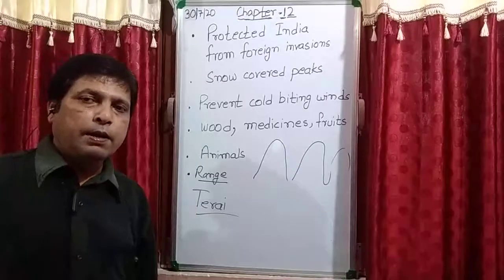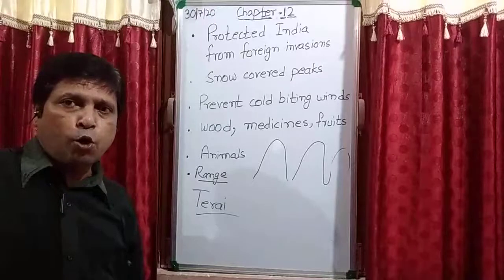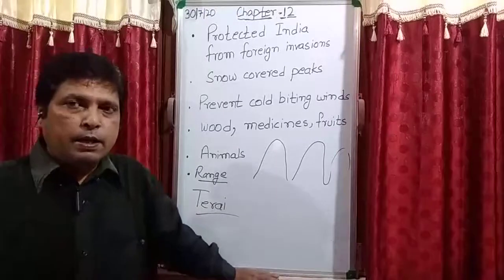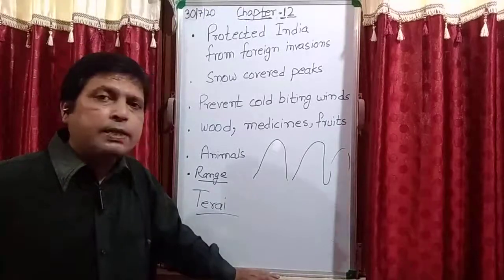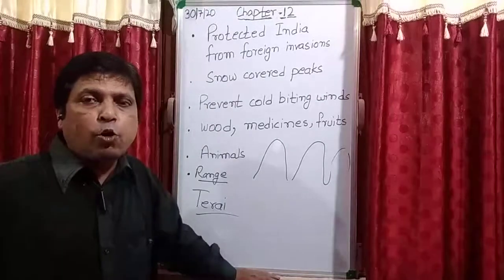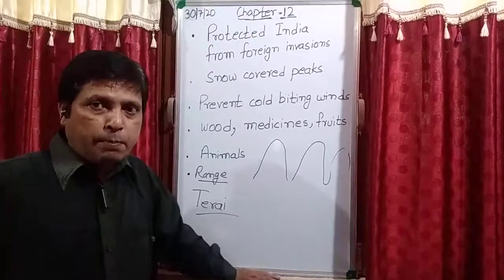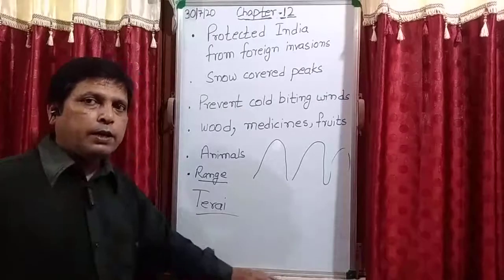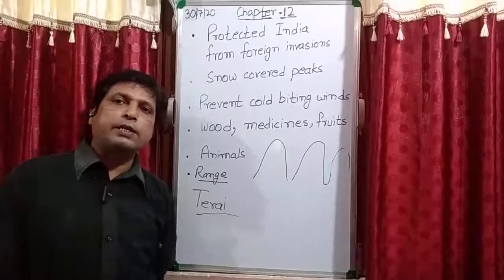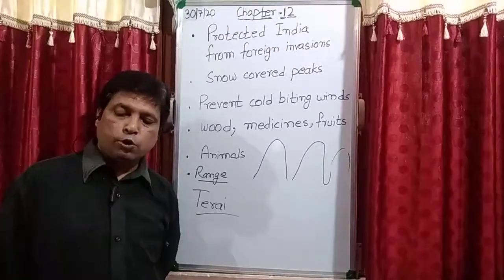In the beginning of the chapter I explained why Himalayas are known as an abode of snow. It means that the snow has made the highest mountain peaks of the Himalayas its home. I told you that the Himadri range, the whole year this range is covered with snow. That is the meaning. Himalayas means an abode of snow.